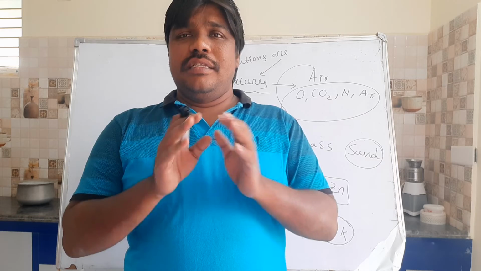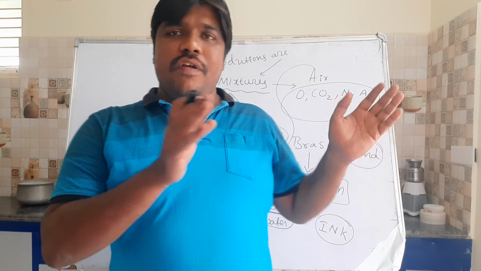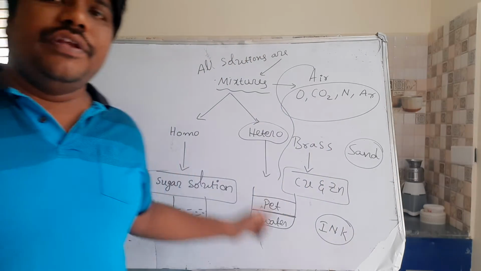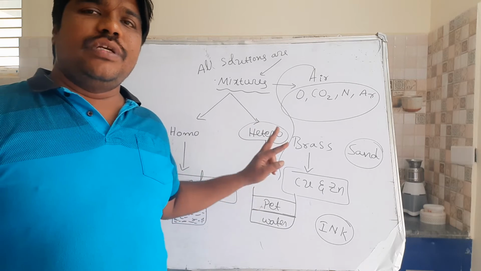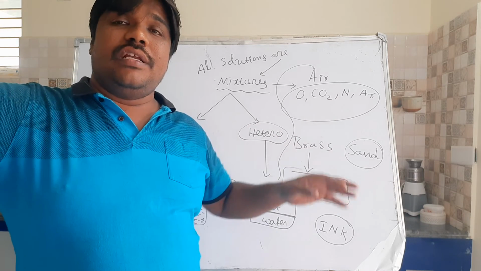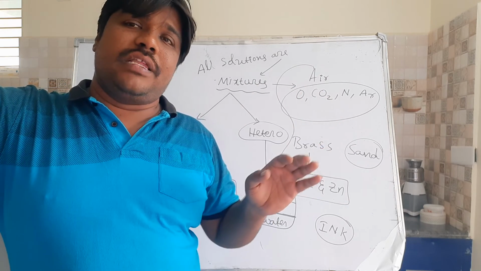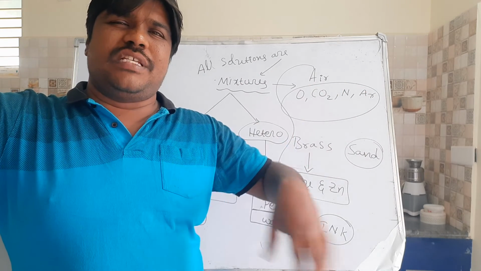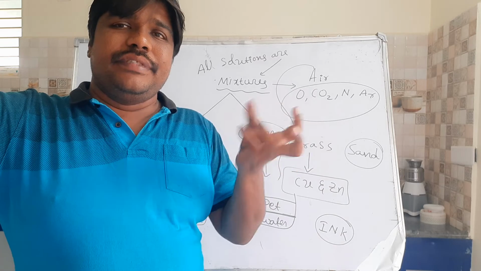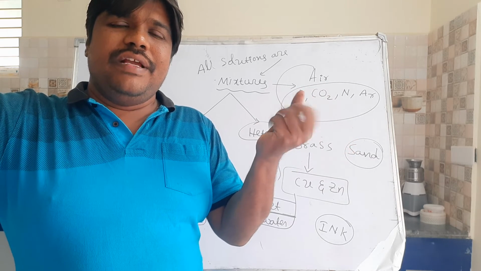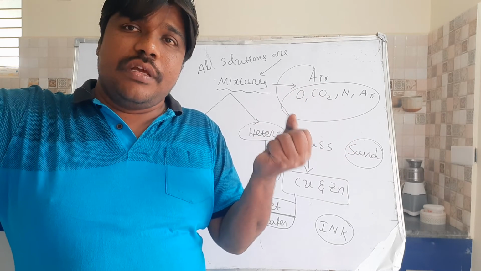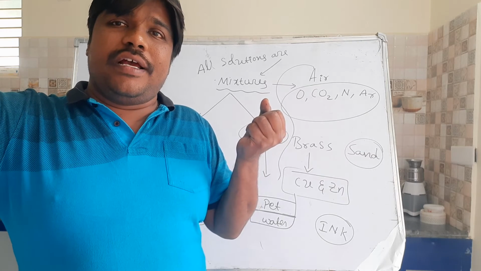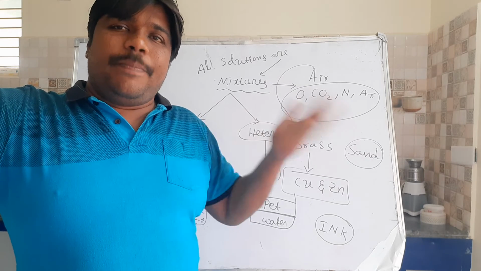This is about pure substances. When you come to mixtures, there are two types of mixture. First of all, what is a mixture? A non-uniform, random combination of elements or substances or anything. Randomly they combine without any stoichiometric ratios, without any proper proportions.